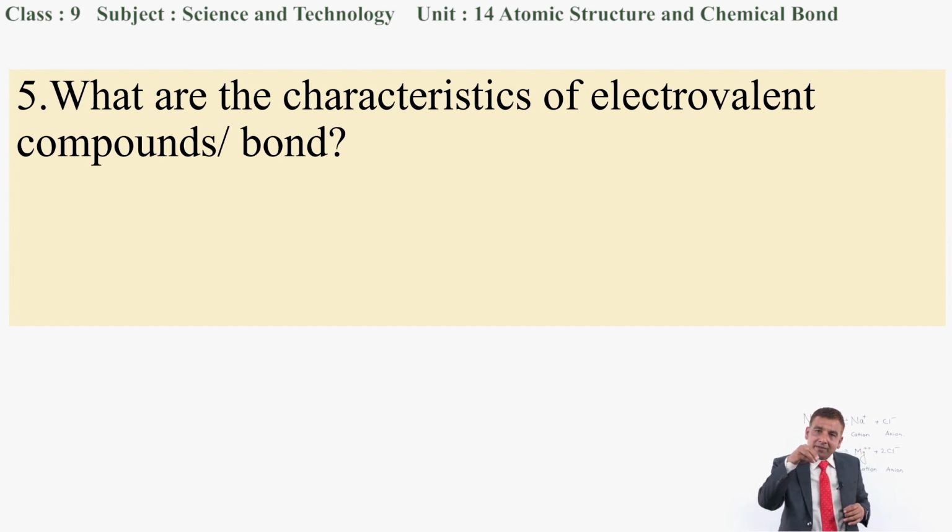That means when they are dissolved in water, they form different types of ions. Electrovalent compounds also have the tendency to conduct electricity, because in the ionic form they can easily conduct electricity. We have just discussed this in our earlier slide. Electrovalent compounds have a geometrical shape, a crystalline nature, and a shining nature also. So these are the general characteristics of electrovalent compounds and electrovalent bonds.